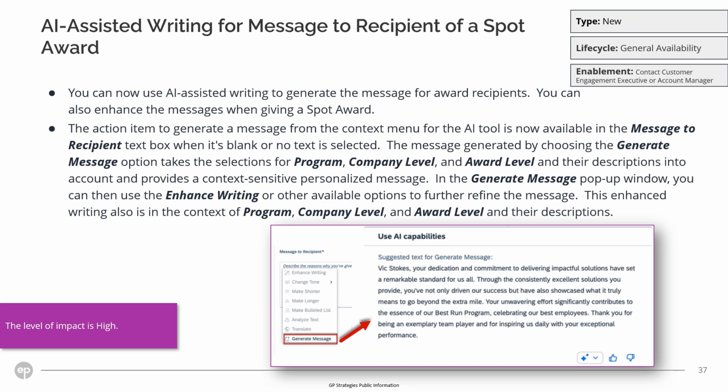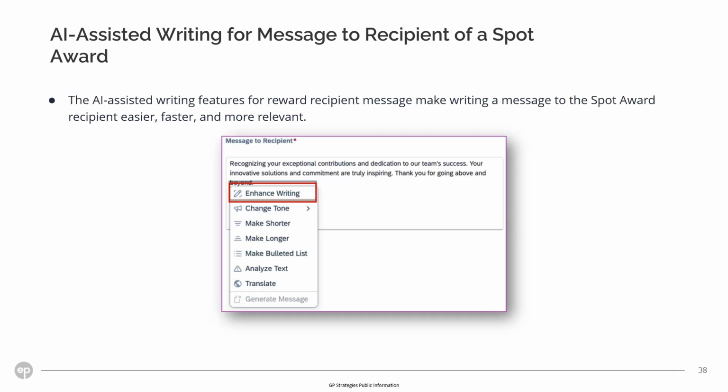AI-assisted writing for message to recipient of a Spot Award. You can now use AI-assisted writing to generate the message for award recipients. You can also enhance the message when giving a Spot Award. The AI-assisted writing feature for award recipient message makes writing a message to the Spot Award recipient easier, faster, and more relevant.